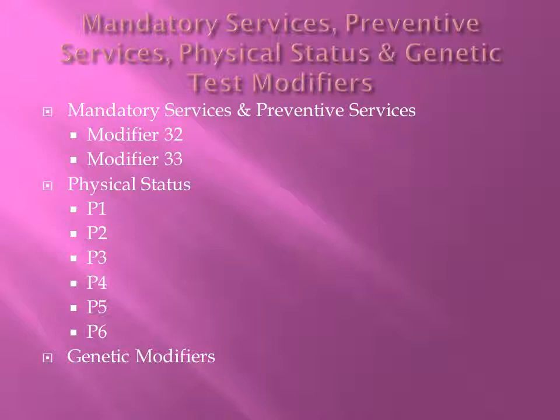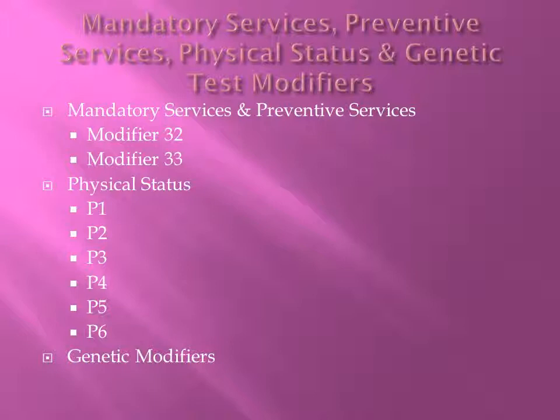You also have physical status modifiers, and these are P1 through P6. These are only used in the anesthesia section of CPT. P1 is for a normal, healthy patient. P2 is for a patient with a mild systemic disease.